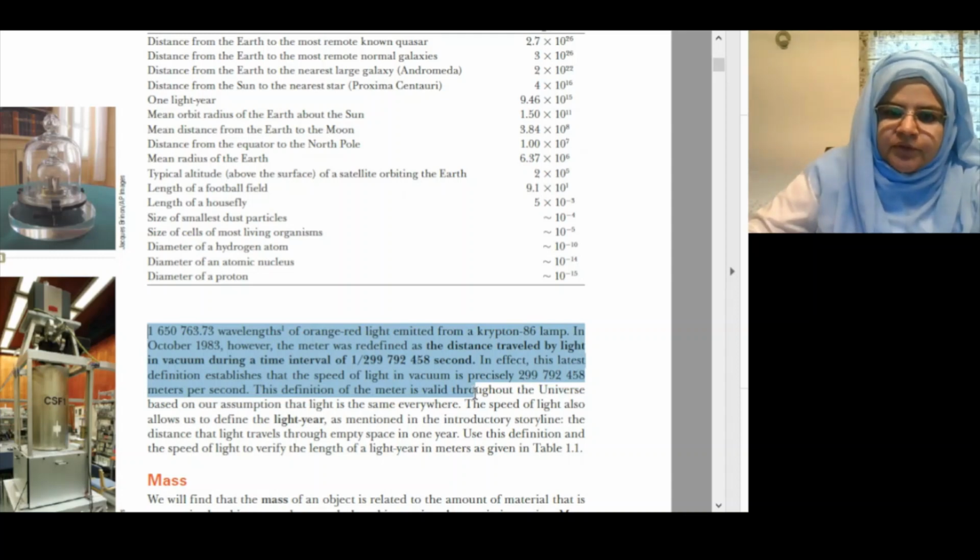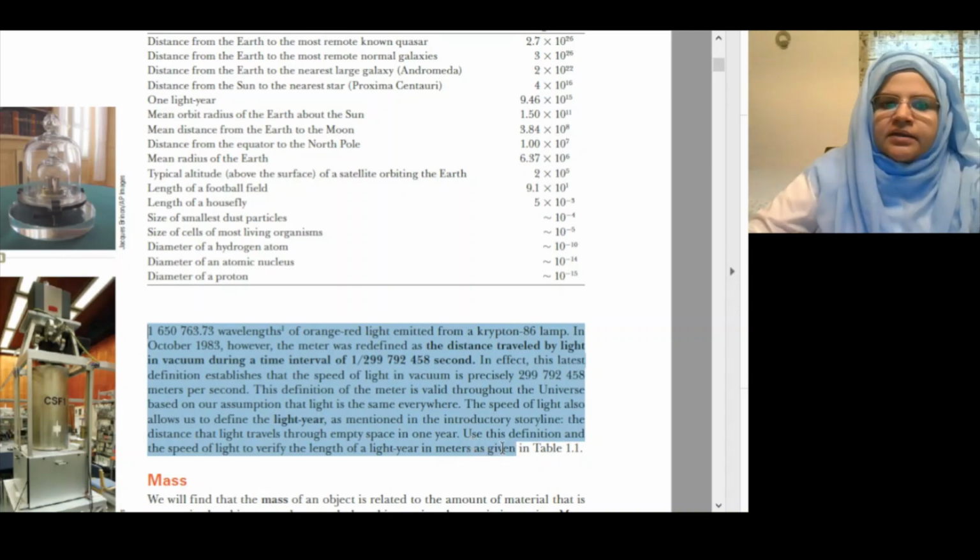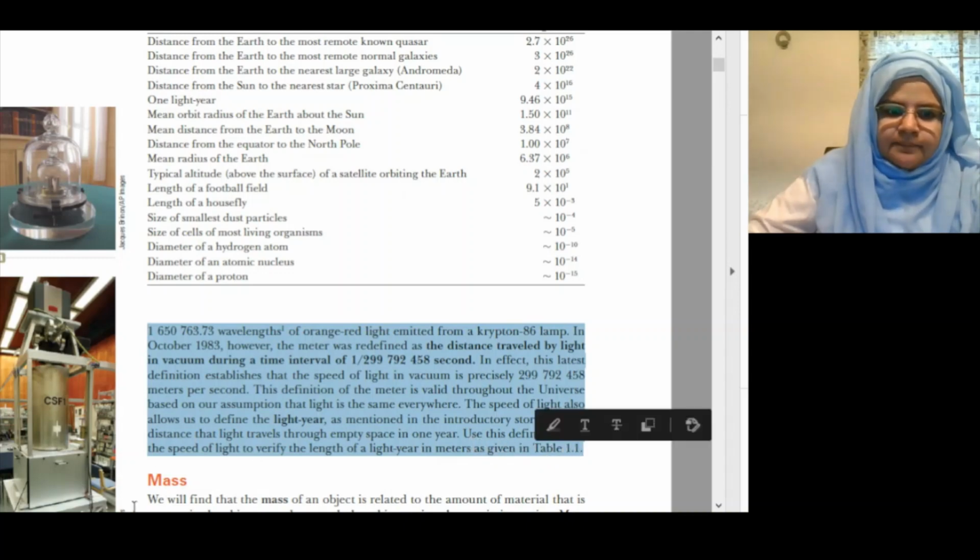The speed of light also allows us to define the light year, as mentioned in the introductory storyline: the distance that light travels through empty space in 1 year. Use this definition and the speed of light to verify the length of the light year in meters as given in Table 1.1.